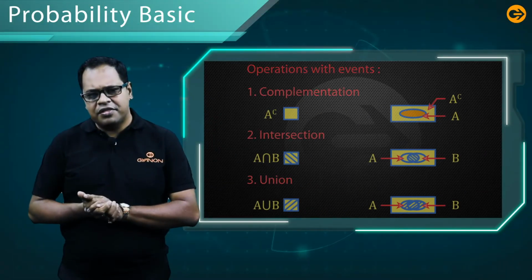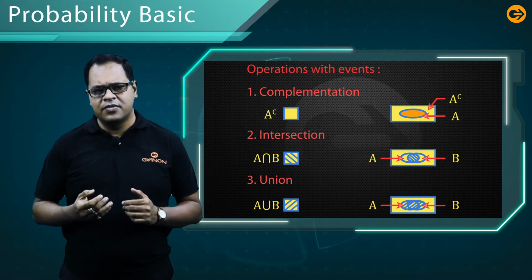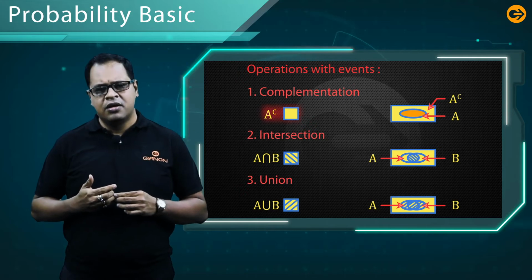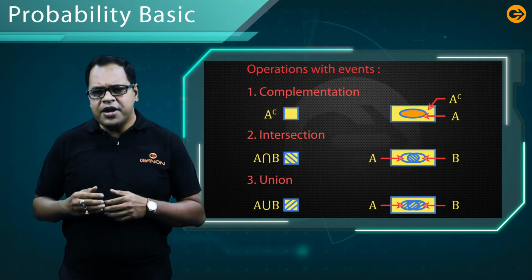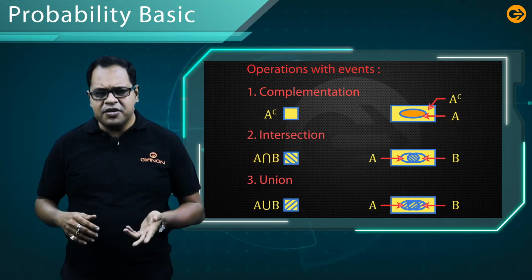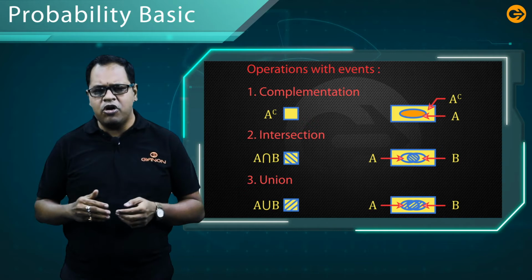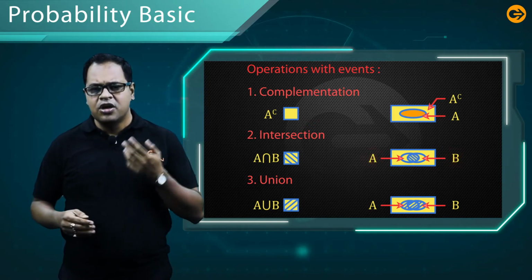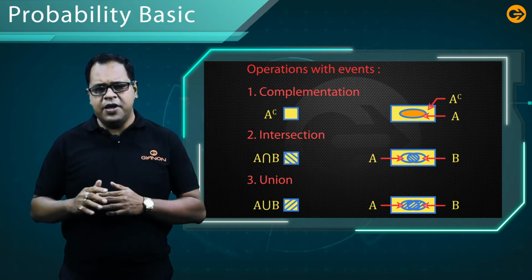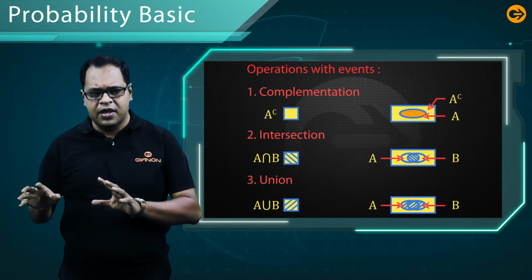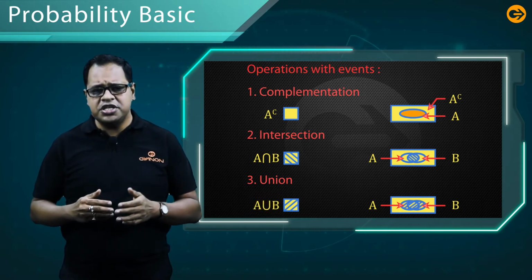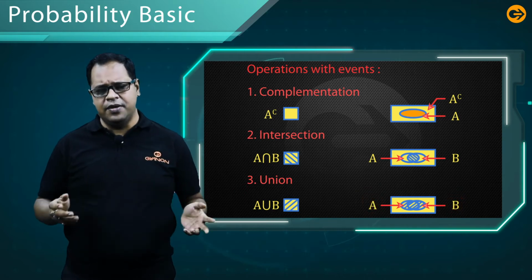Now let us discuss some basics of set theory. The complement of an event is A to the power C, which can be defined by the region other than A. A intersection B is the intersection of the two events A and B, which is defined by the common region between A and B. A union B, what is that? It is defined by the total region for the events A and B.